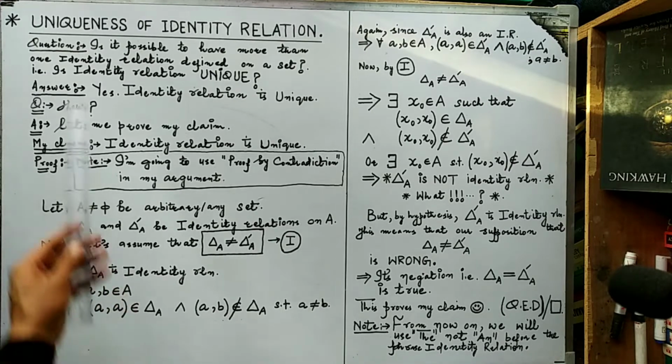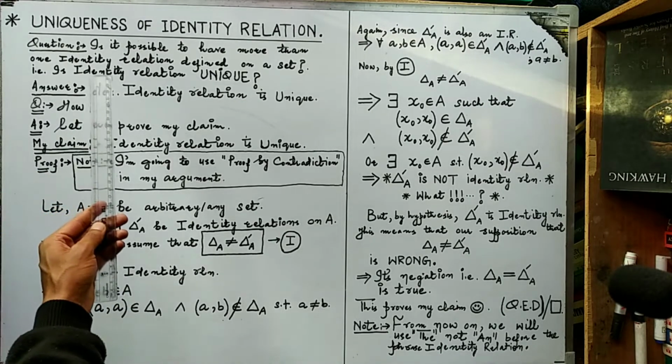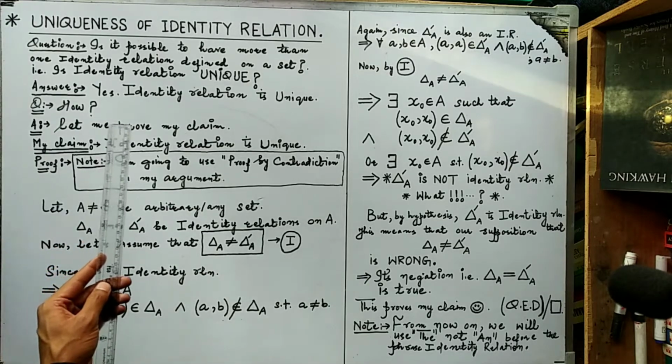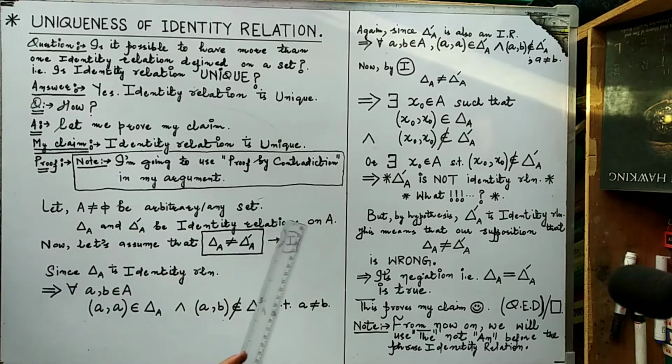So here is my question. Is it possible to have more than one identity relation defined on a set? That is, is the identity relation unique or not? My answer is yes, identity relation is unique. Obviously, you have the right to ask how. Let me prove my claim.